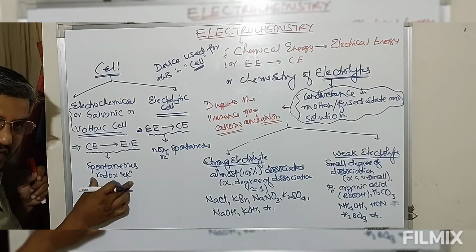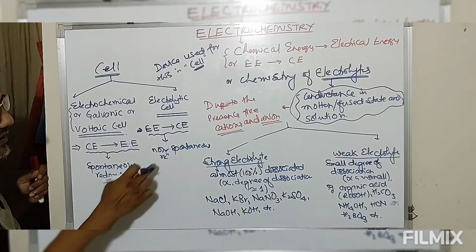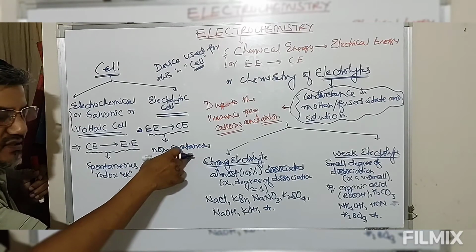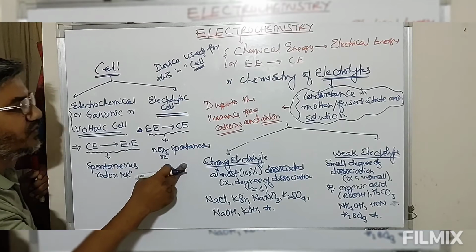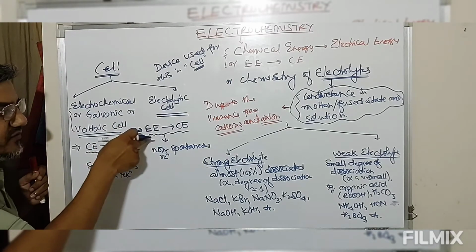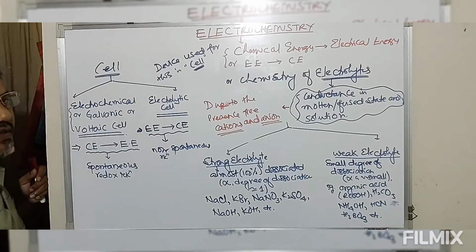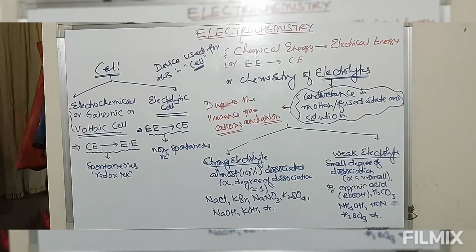Redox reaction is always spontaneous, whereas in the electrolytic cell, the redox reaction is non-spontaneous. This non-spontaneous reaction is made to occur in the forward direction by use of electric current. So we have converted electric current energy or electrical energy into chemical energy. So this is a cell.